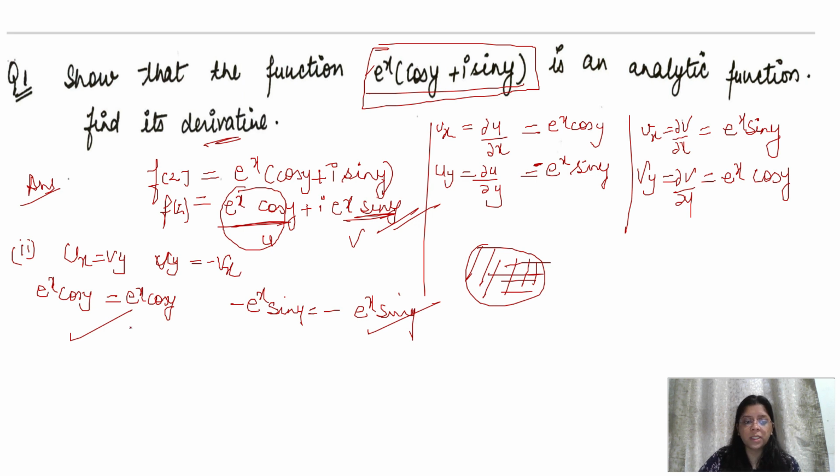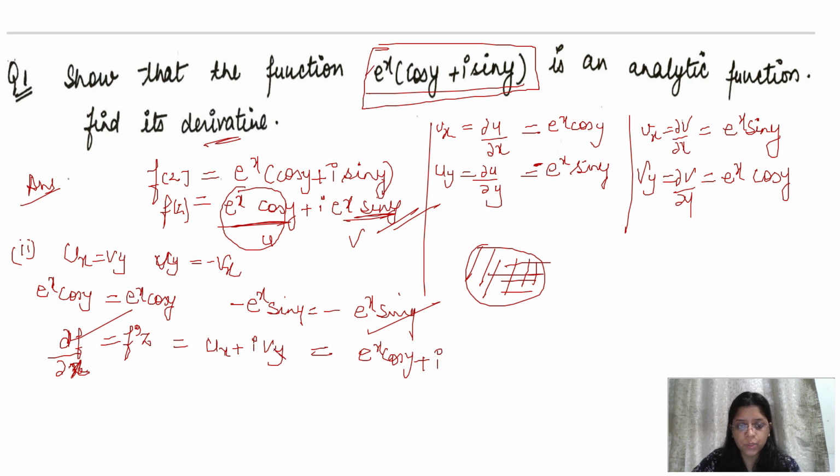Now they have asked you to find the value of the derivative f dash z, which we also write as del f upon del z. Here I am partially differentiating with respect to x, so del f upon del x, which is f dash z. So f dash z is ux plus ivx, because we are differentiating with respect to x. Put the value of ux, e to the power x cos y, plus i times vx, which is e to the power x sin y.